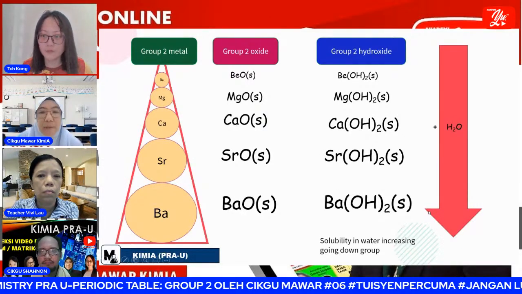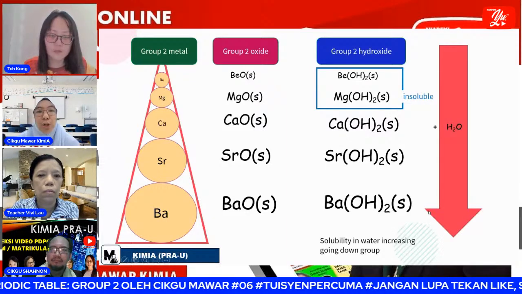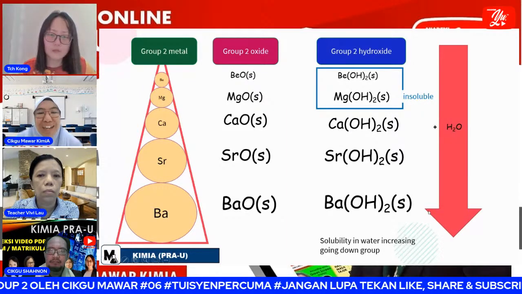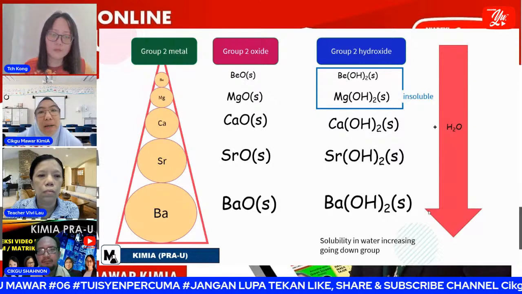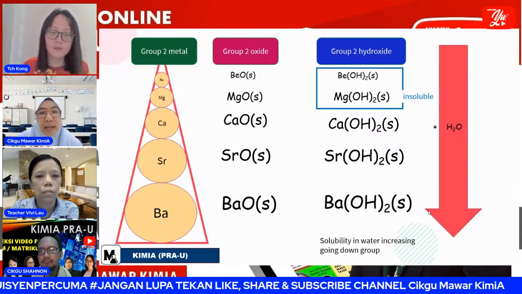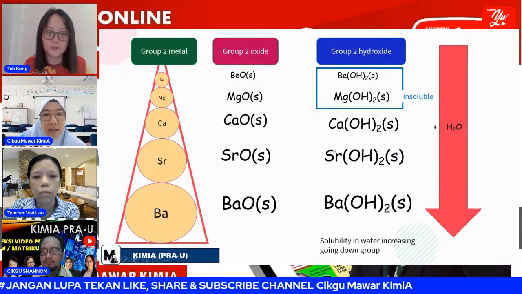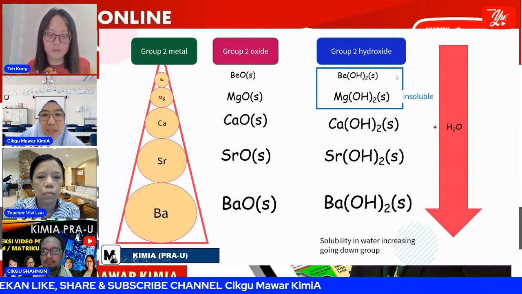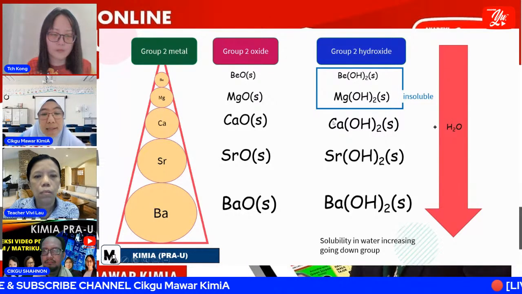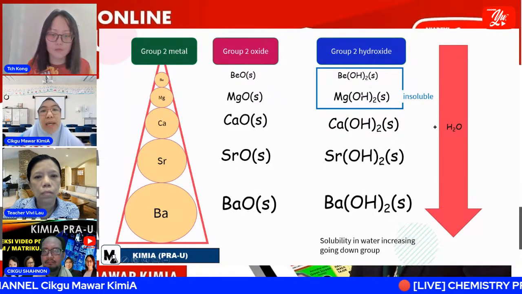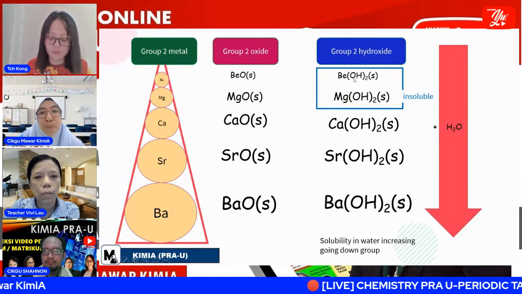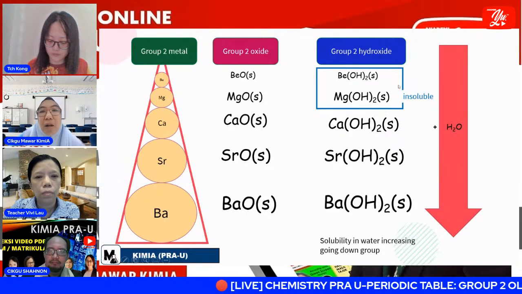So what can we conclude from this reaction is, beryllium hydroxide, magnesium hydroxide, all are hydroxides. The important thing that you must know is that all of these are ionic compounds. So for the first two of group 2, the hydroxide is insoluble.